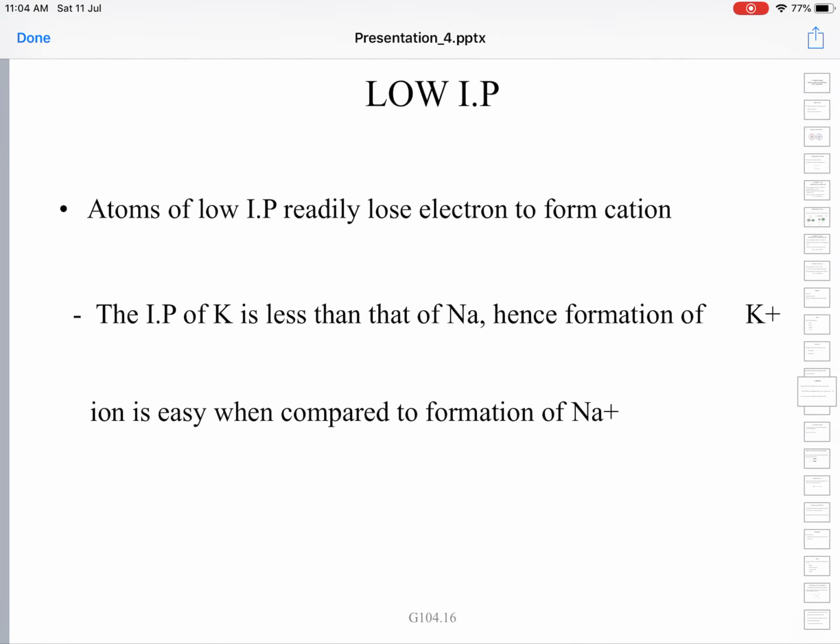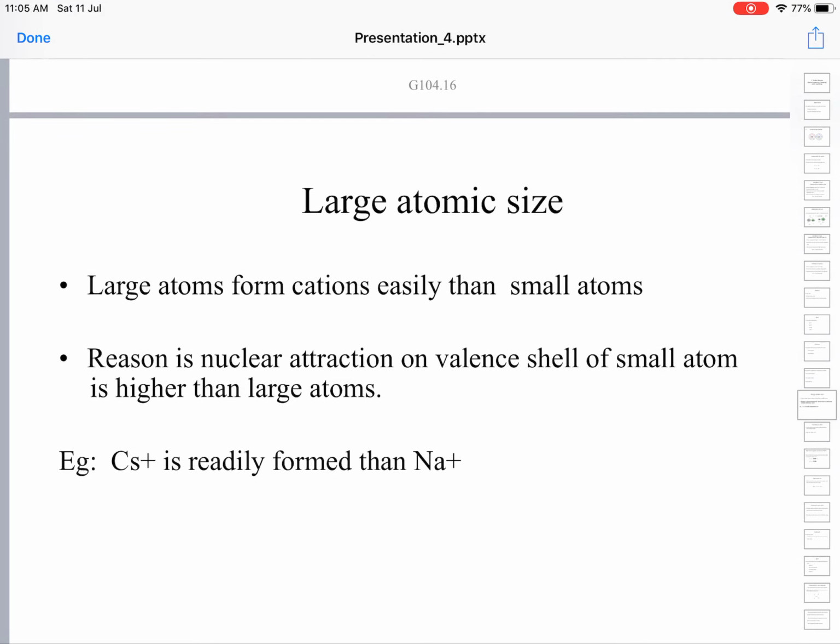Let us discuss each point. Atoms of low ionization potential lose electrons readily and easily to form cations. If you compare sodium and potassium, the ionization potential of potassium is relatively less than that of sodium. Since the ionization potential of potassium is less, the potassium K plus ion is more readily formed than the sodium ion.